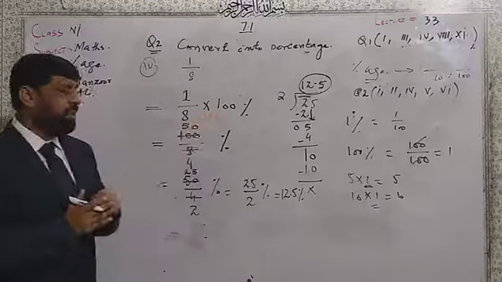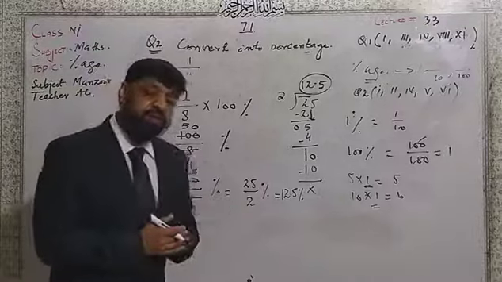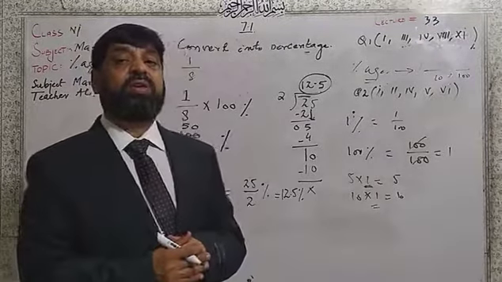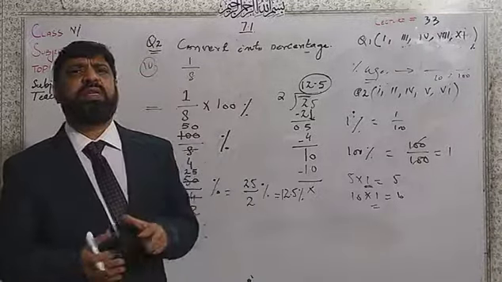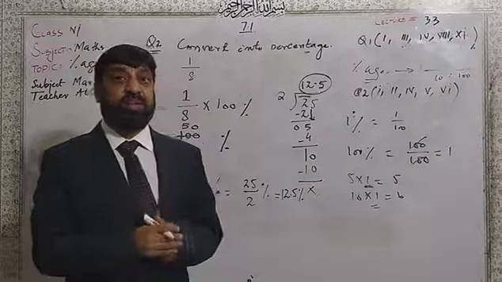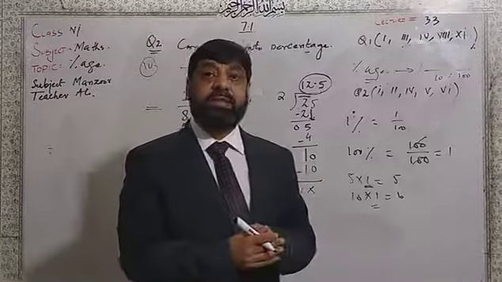After cancellation, even then we got 25 over 2. Even then we have to convert 25 over 2 into the decimal because division is possible. We need the simplest form, the reduced form. So that's why we do the division to change into the decimal form.